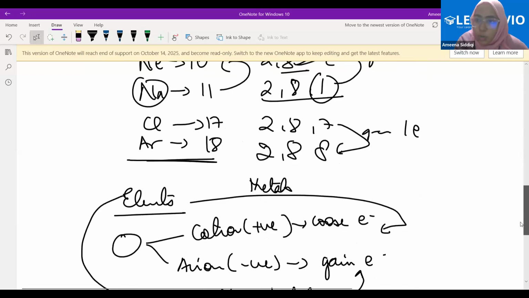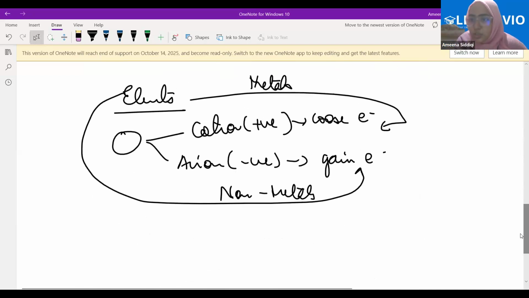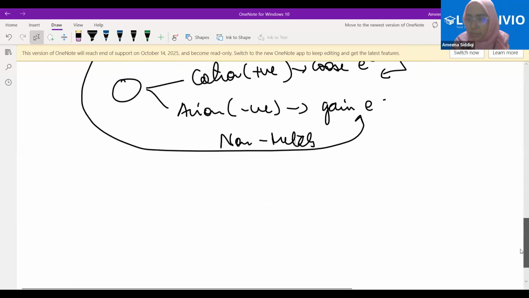Therefore, metals and non-metals have this as a basic differentiating point as to why they have different properties, why they are behaving oppositely. One is gaining the electron, the other is losing the electron. Metals are losing the electrons and non-metals are gaining the electrons. Is that clear? I think I was telling this yesterday. No, that was in the other class. Fine. So this is the basic point here.